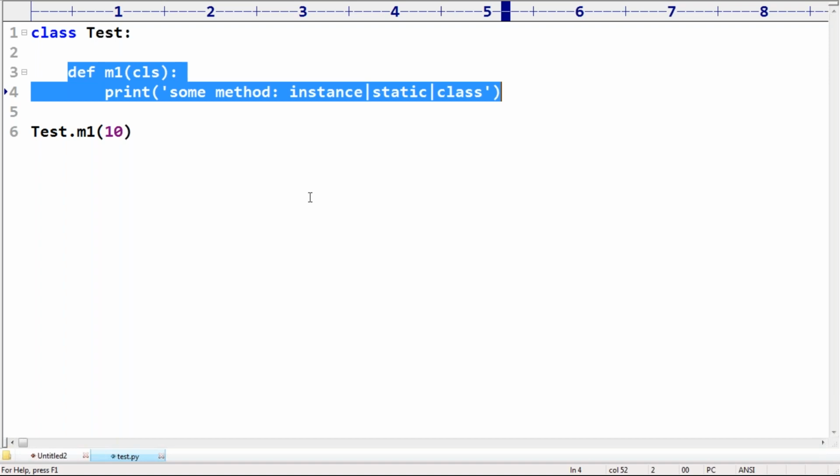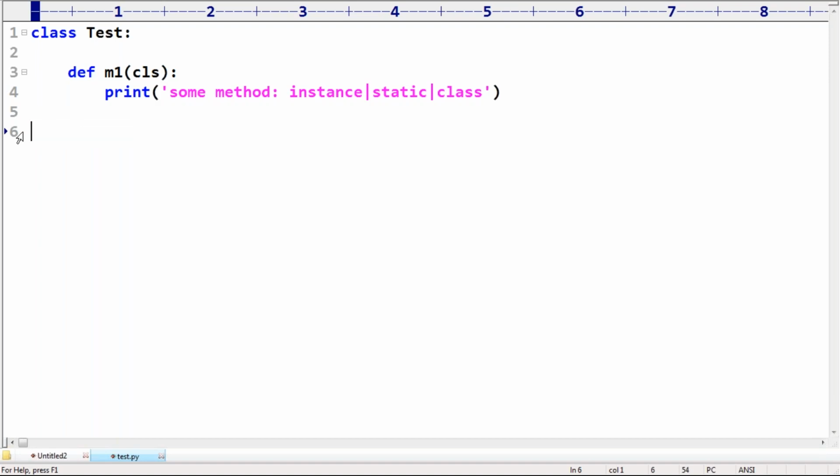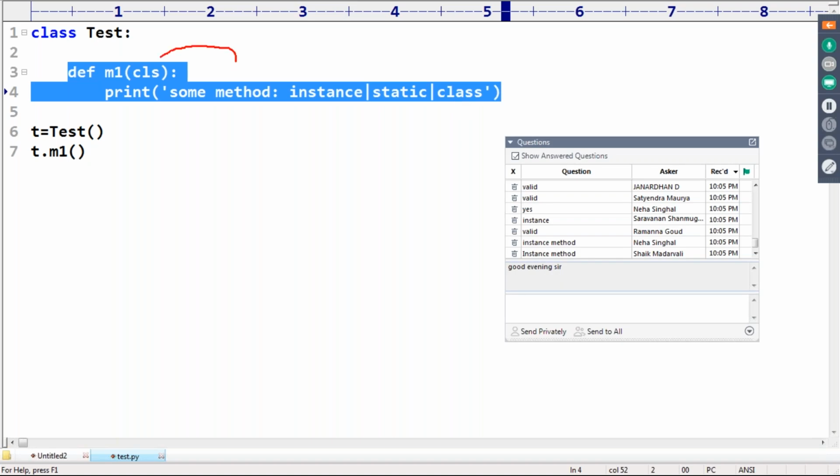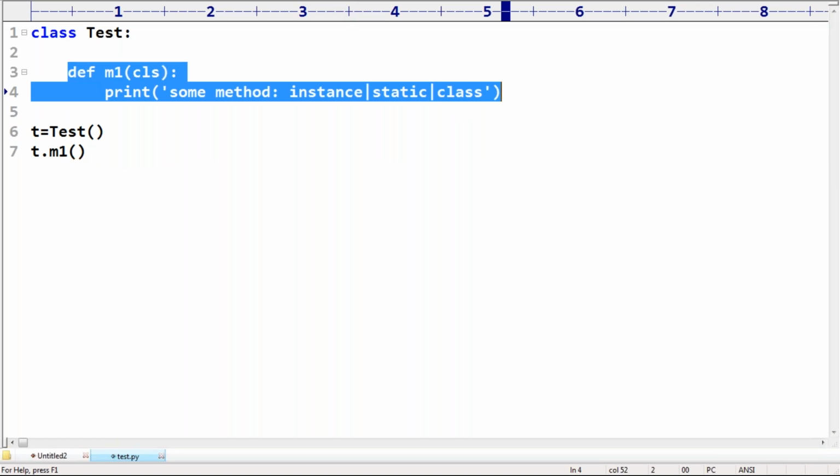Okay, now I'm calling t = Tester(). What is this? This is the object creation. t.command(), is it valid or not? Yes, it's valid, because now this method will become an instance method. In an instance method, the first argument is always self. This argument is always passed by Python only. We are not required to pass it.